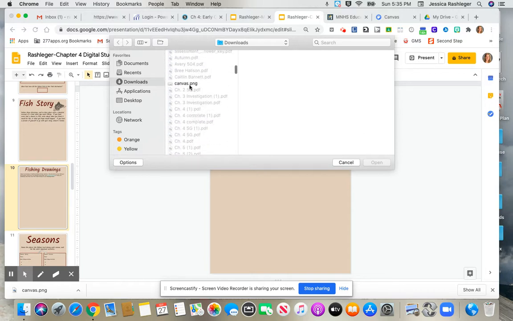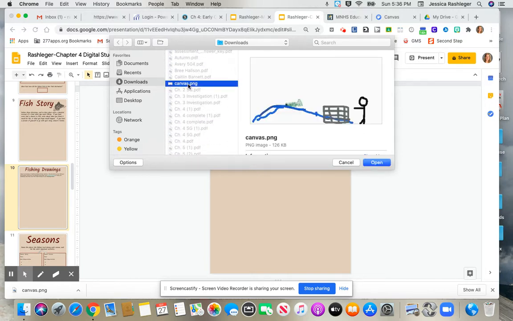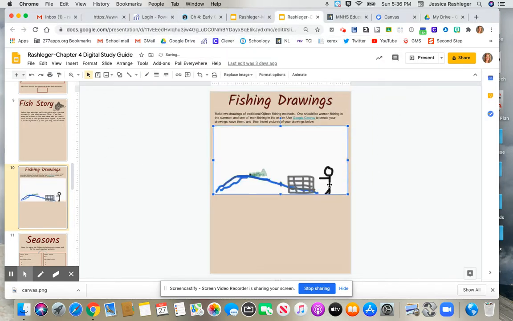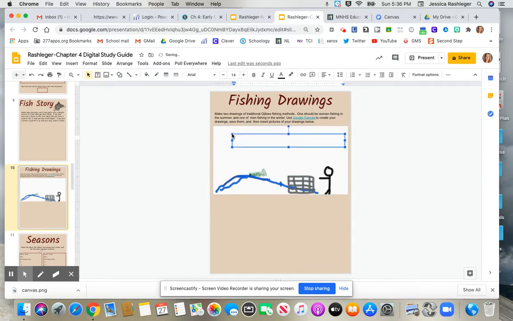I'm kind of busy, so I have a bunch, but I can find it right there. Here's my Canvas picture. You can name them also. I'm going to open that up, and then it's going to be right in my slide where I want it to be. I can even put a text box in the top and maybe call it Ojibwe women fishing in summer.